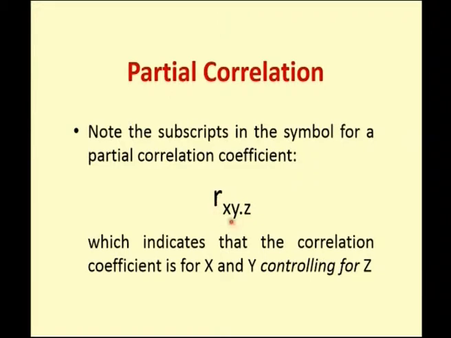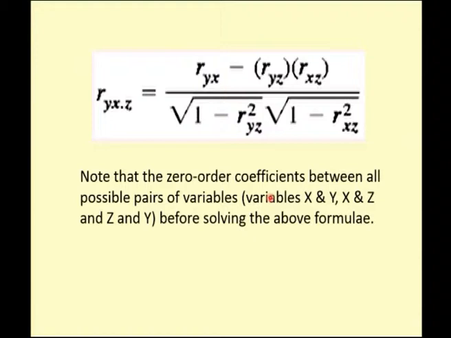That means I am going to find the correlation between two variables x and y, keeping z as fixed. Similarly, I can find r zy dot x and r zx dot y, and then I have the other one also. So you can have all combinations of two variables, keeping the third one fixed.